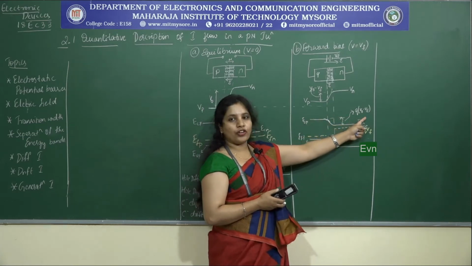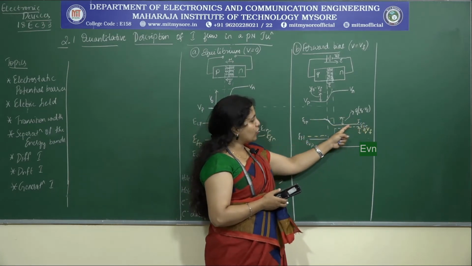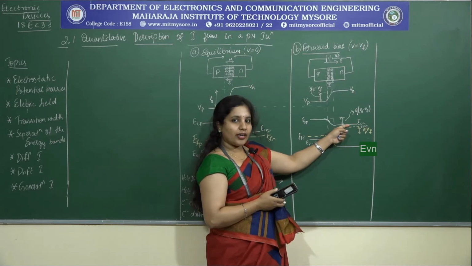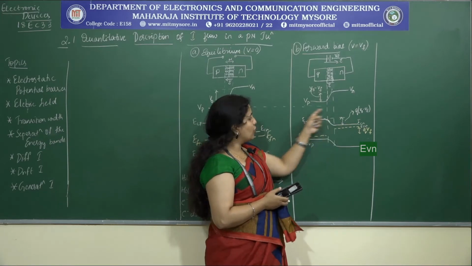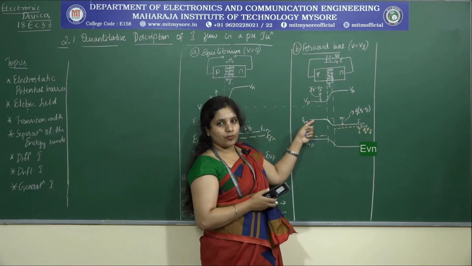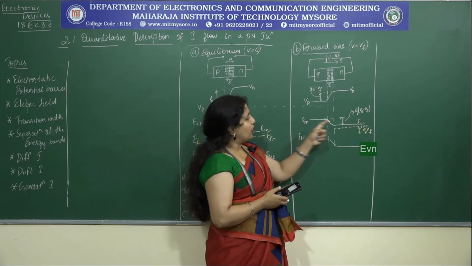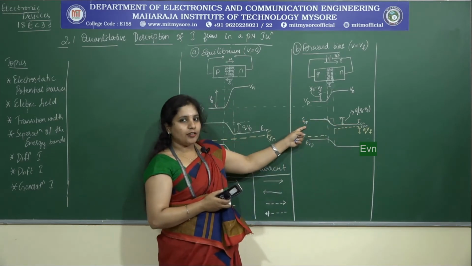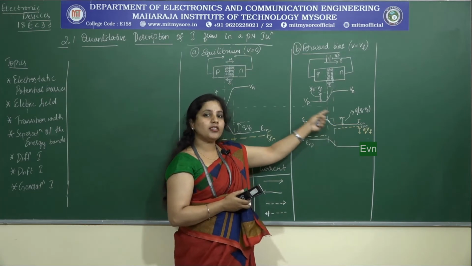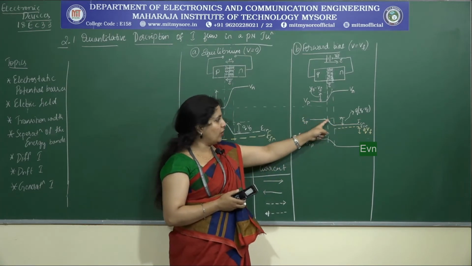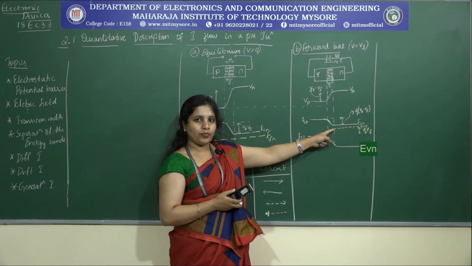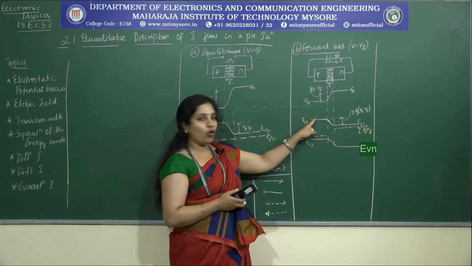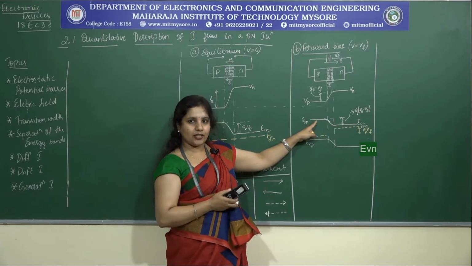That is, a little amount of energy is required for the electrons to move from this conduction band in the n region to that of the p region. Done. That means the conduction is easy here. The diffusion which is happening is very easy here because the potential barrier is reduced. As a result, it can easily go and occupy this energy state.